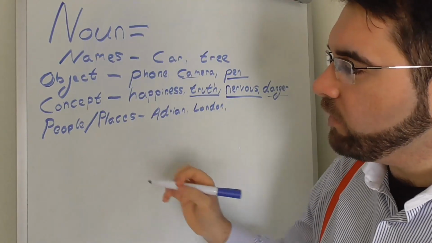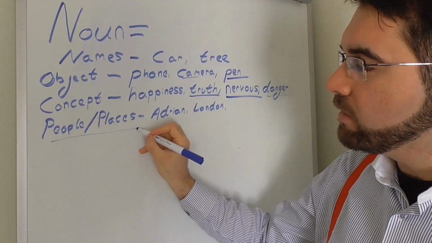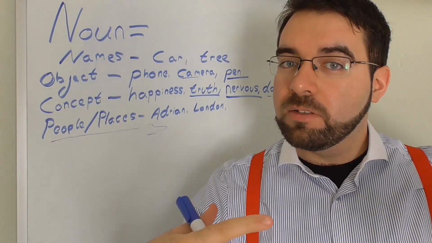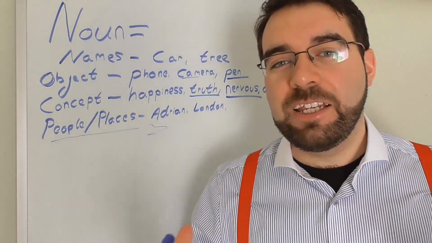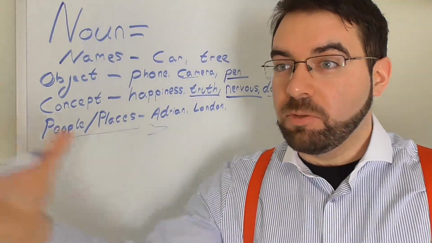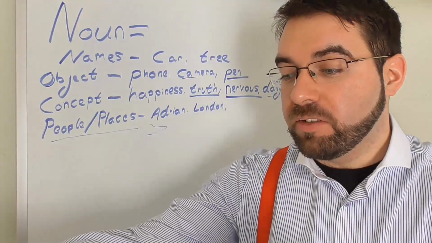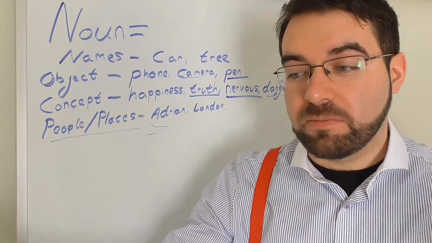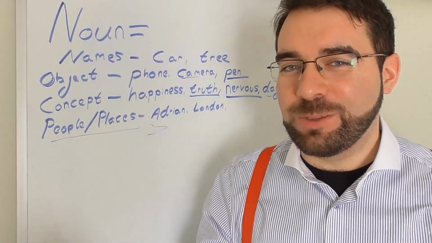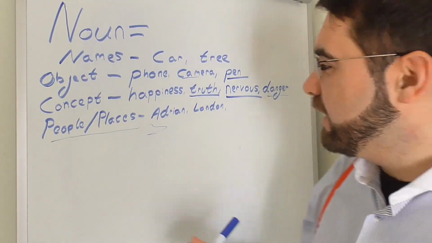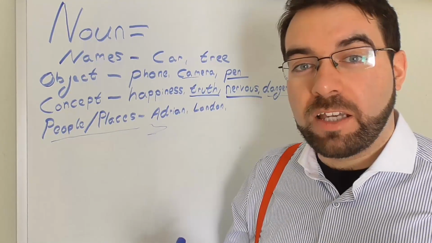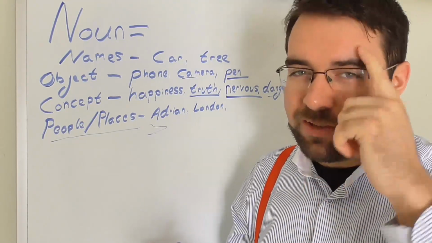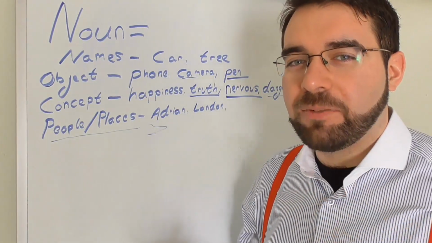And then also people and places, like Adrian. My name is Adrian. A name is a noun. Or even London. Then you look on a map, look on an atlas. London, Beijing, Berlin, Paris, Washington DC. There's whole pages of nouns if you look at an atlas. And pick anyone else as well. Like, what's your name? What is your name? Comment below, because that, I can guarantee right now, is a noun.